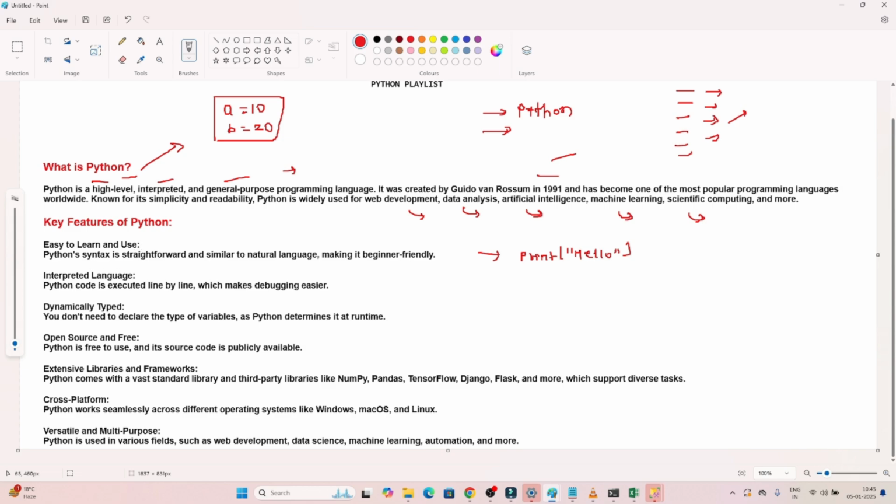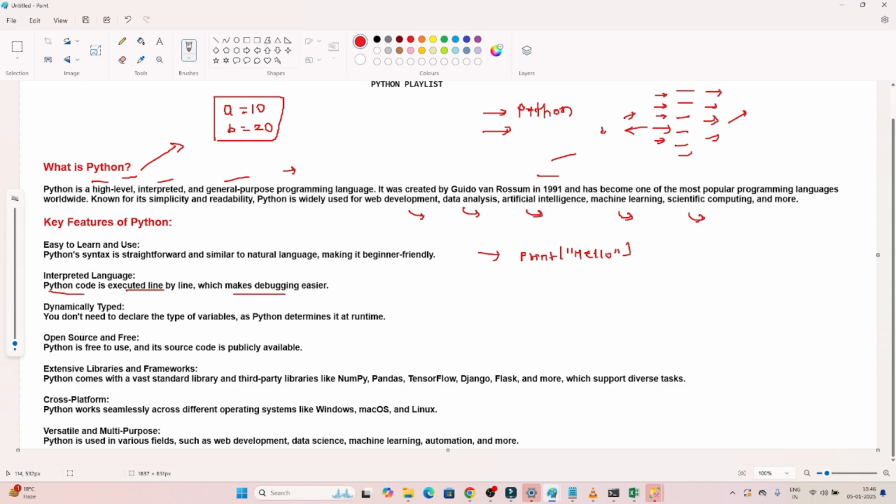The second one is interpreted language. Python code is executed line by line, which makes debugging easier. As we understand, it is an interpreted language, meaning the code execution happens line by line, which helps us in debugging. Suppose this line is failing. Because the execution happens one by one, it is easy to debug. So that is the advantage we get.